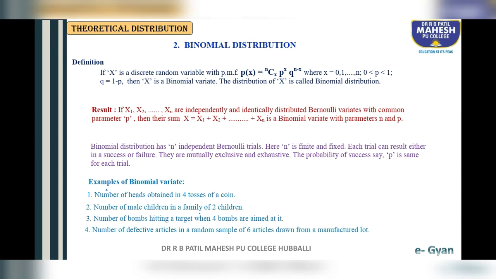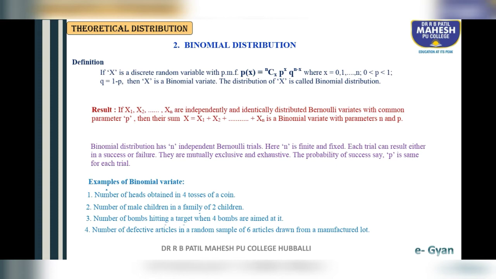Fourth one: number of defective articles in a random sample of 6 articles drawn from a manufactured lot.